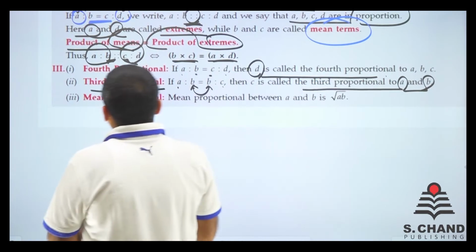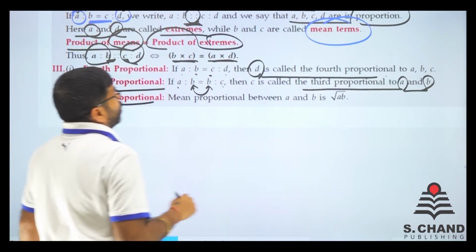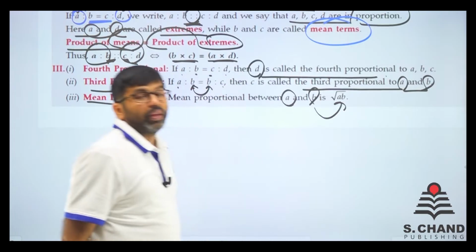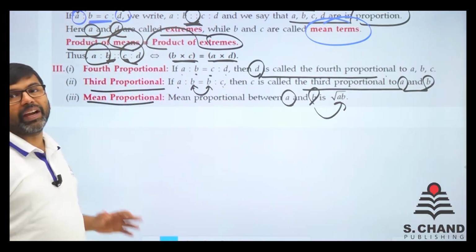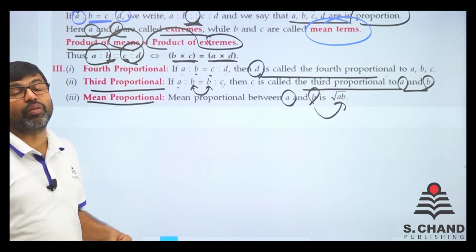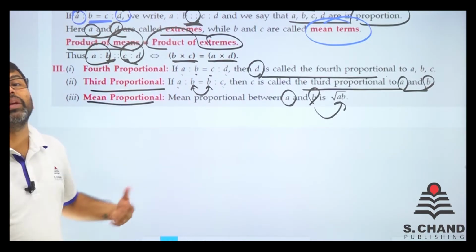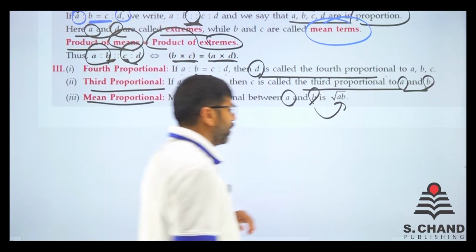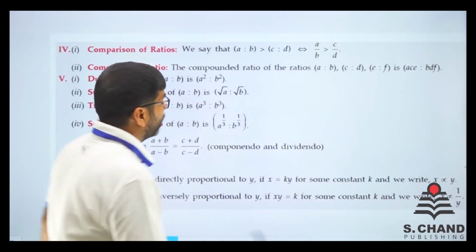Now the next part is mean proportional. So the mean proportional between A and B is root AB. There are two numbers, and if you're asked what is the mean proportional to A and B, it will be root AB. That is it. We move on to the next slide.